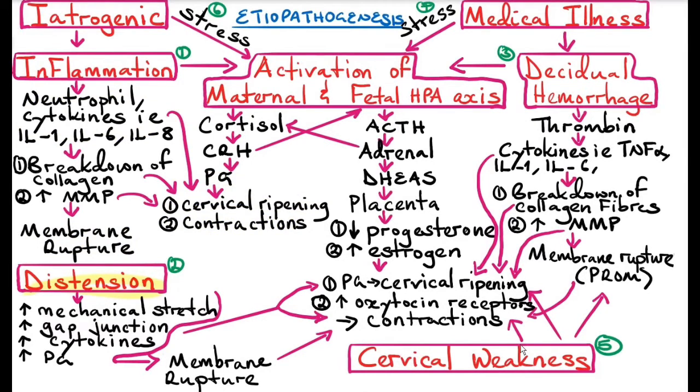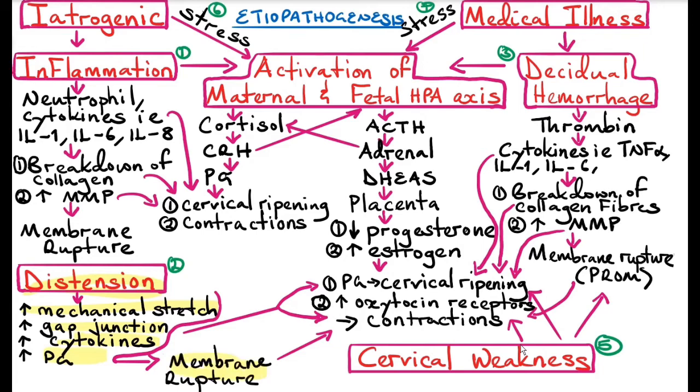Overdistension that occurs in polyhydramnios and multiple pregnancy causes increased mechanical stretch on the amniotic sac and also the myometrium. This causes increase in the gap junction, which triggers the release of cytokines. Cytokines in turn trigger release of prostaglandins. Now, because of the mechanical stretch on the amniotic sac, this causes membrane rupture.